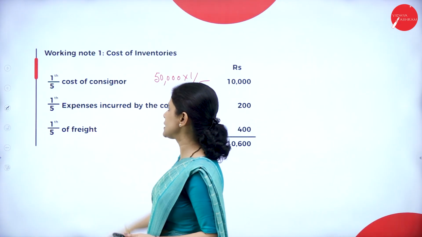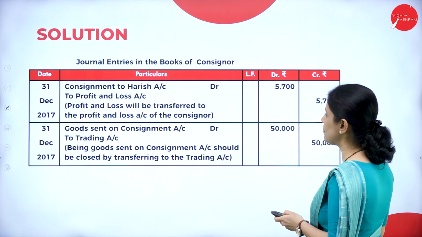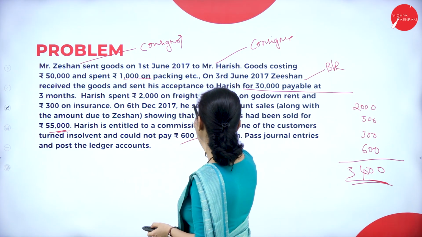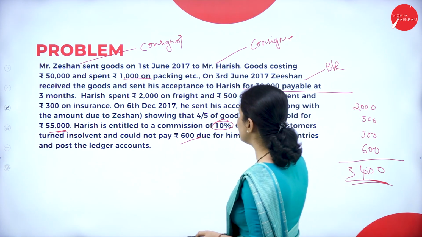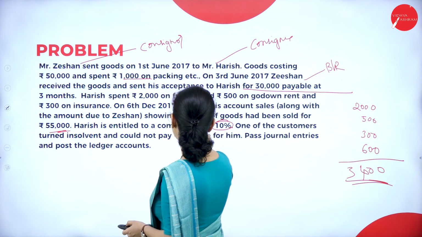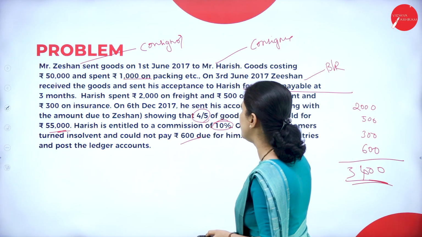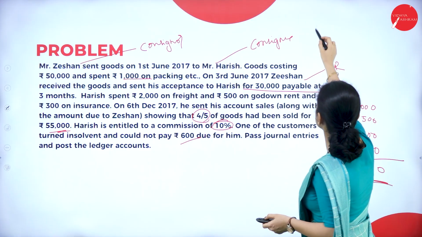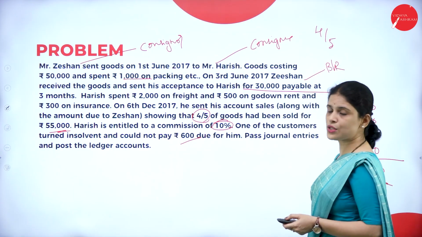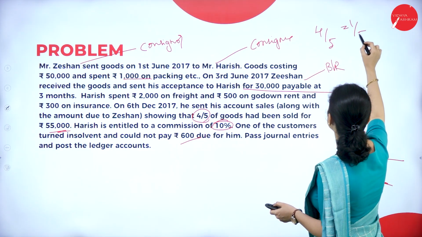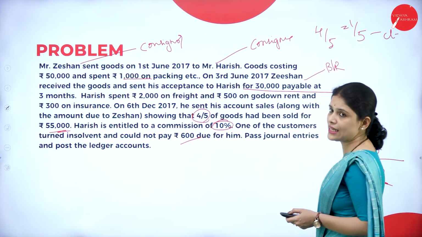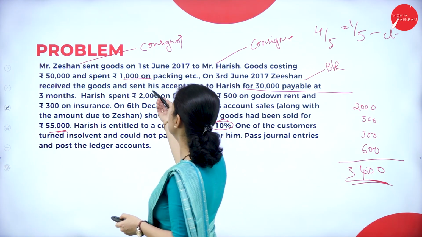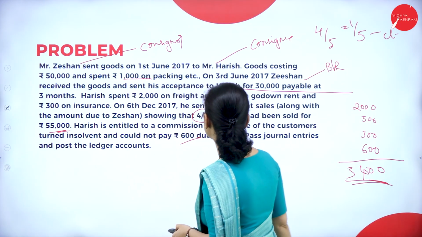Next, 1/5 of the expenses incurred by the consignor. Let us see the problem now. So here, what did they say? On 6th of June 2017, he sent the account sales along with the amount due to Zishan, showing that 4/5 of goods has been sold for 55,000. What does it mean? 4/5 of goods are sold. That means how much is left? 1/5 of goods is closing stock that is left with us. So the expenses incurred by the consignor is 1,000, and also the consignee.